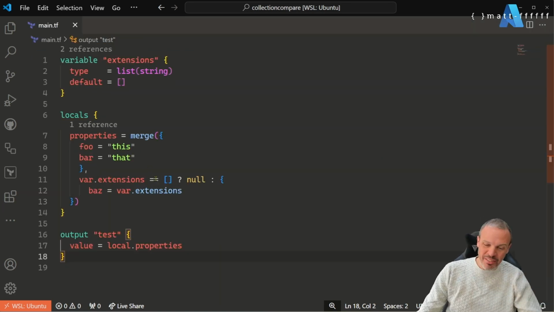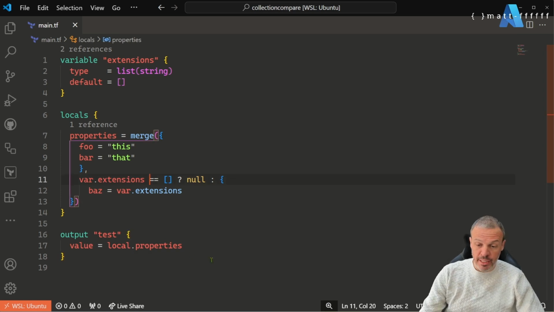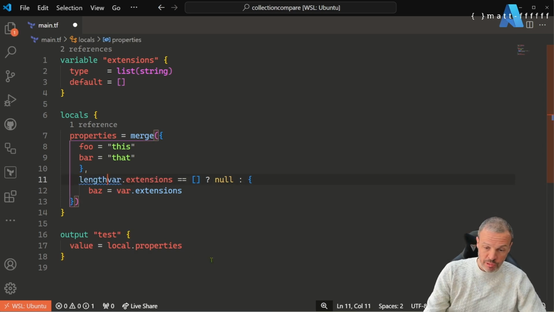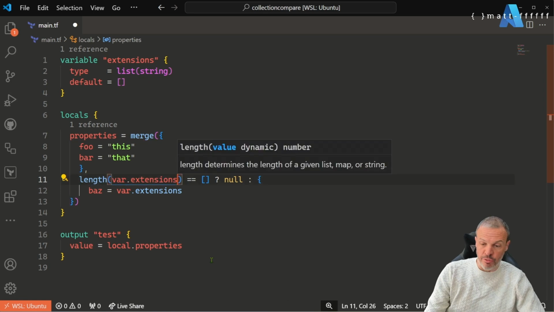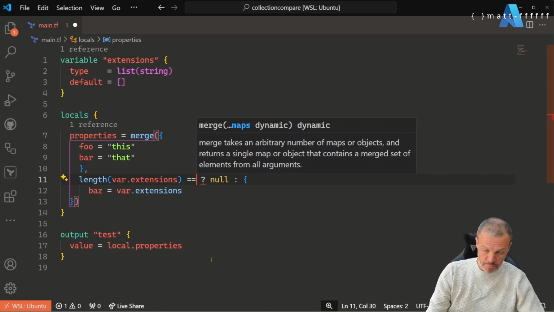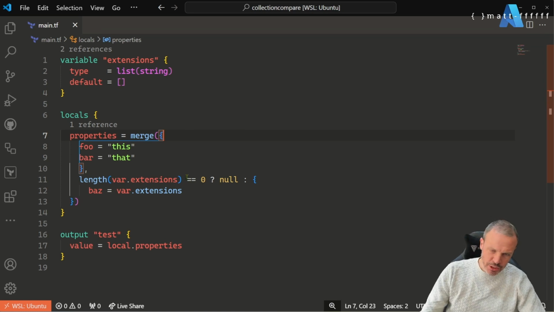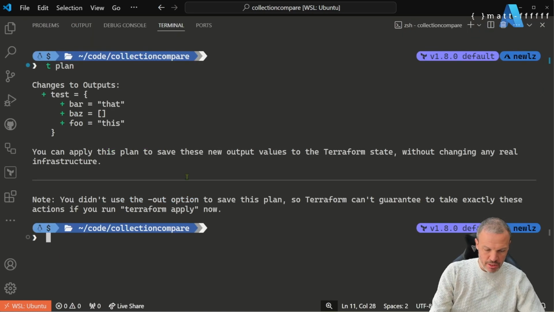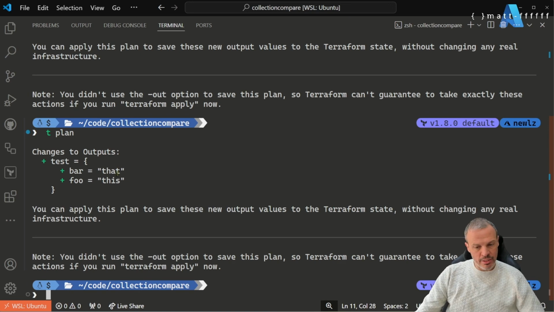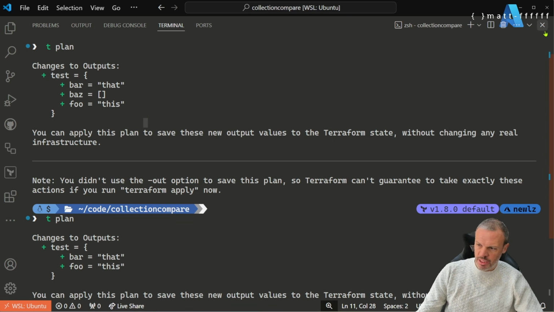And this is really, really interesting because actually it works fine one way around. But what we should do, as we know, is use the length function. So in here, we should put: if length of our extensions equals 0, then we want null. If not, do that. So that subtle change means that we don't get it, and that's correctly done the output because it's excluded that.